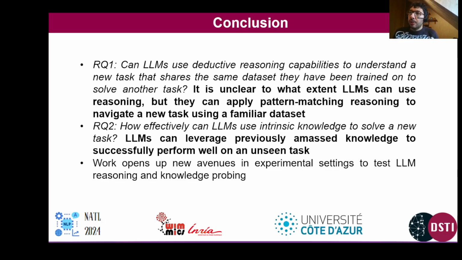If I want to conclude, in terms of our research questions, where do we stand? In terms of research question 1, it is unclear to what extent an LLM can use reasoning, but we can see that for sure the pattern matching type of reasoning that LLMs work with to navigate a new task using an existing or a familiar data set helps it greatly in order to understand a new task that it has not seen before that requires it to use its existing knowledge. And for question 2, LLMs can effectively leverage previously amassed knowledge to successfully perform well on an unseen task.